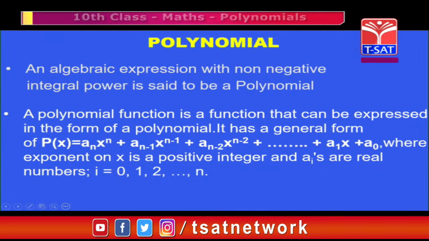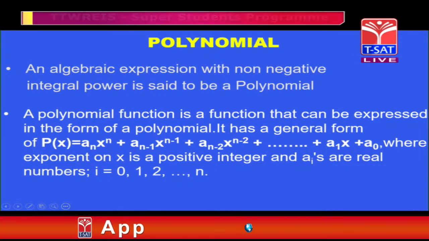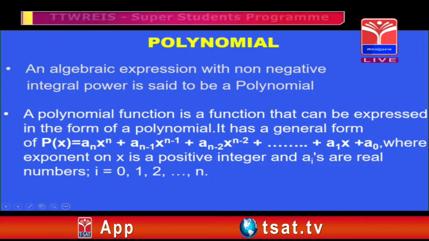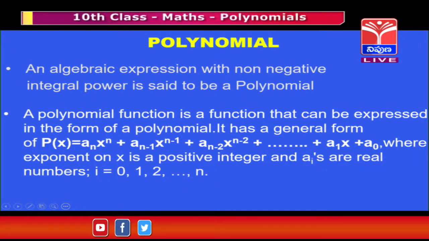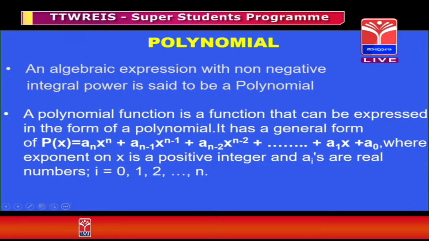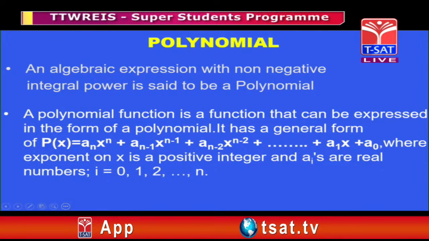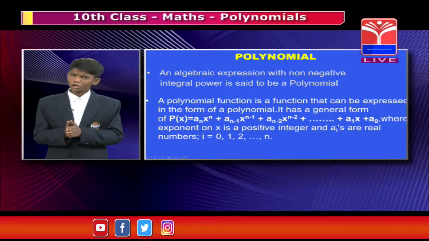A polynomial is a function that can be expressed in the form p of x equal to a n x power n plus a n minus 1 x power n minus 1 plus a n minus 2 x power n minus 2 plus and so on plus a1 x plus a0, where a n, a n minus 1, a n minus 2 and so on are not equal to 0. If it is equal to 0, it is not a polynomial.